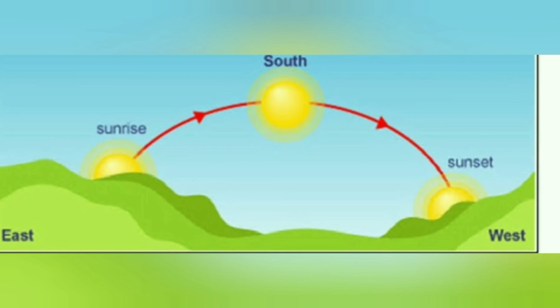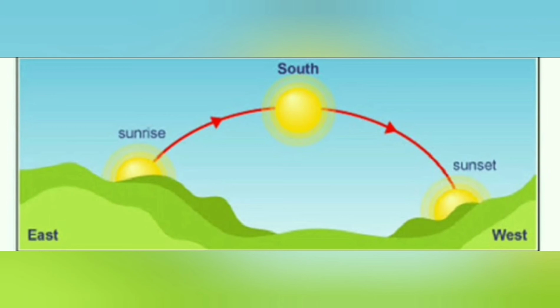For example, during morning time the temperature will be cooler because the rays of the sun are slanting. As the sun rises up, and during the afternoon time there will be more heat because we receive direct rays of the sun, and the temperature will be more in the afternoon time, and again in the evening time the temperature will be cooler. This happens because of the rotation of the earth.